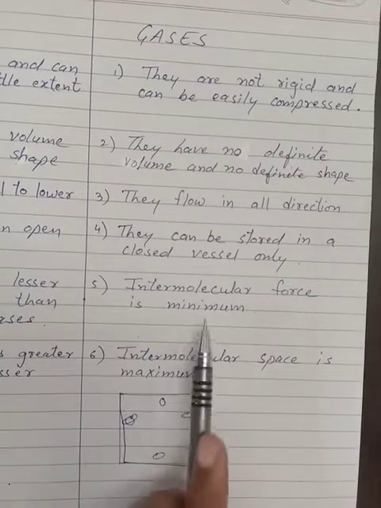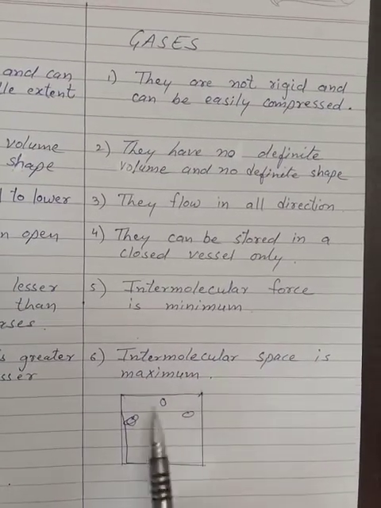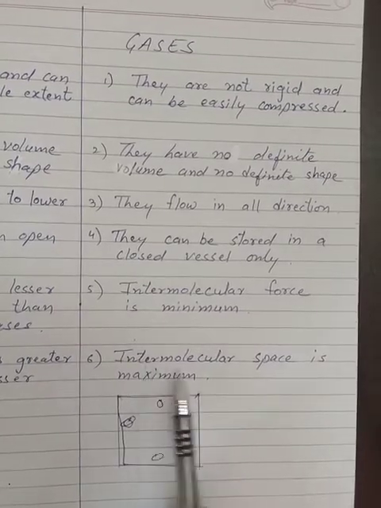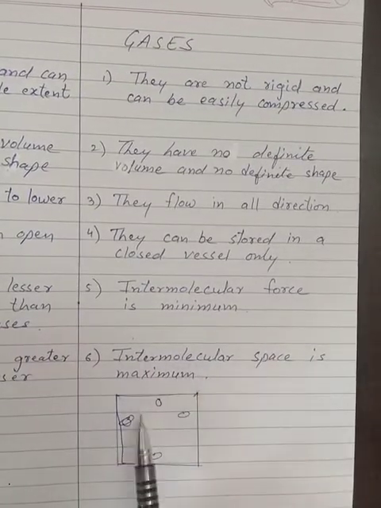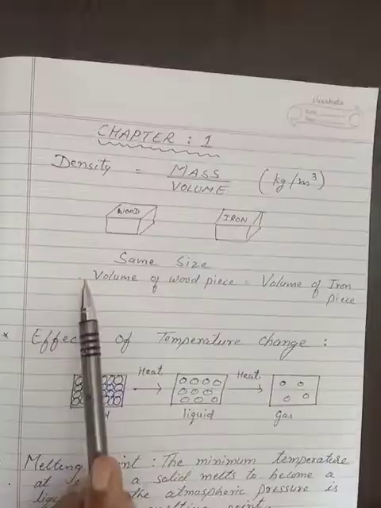Intermolecular force is minimum. That means there is very little force between the particles of gases. Intermolecular space is maximum. That means there is too much space between the particles of gases.